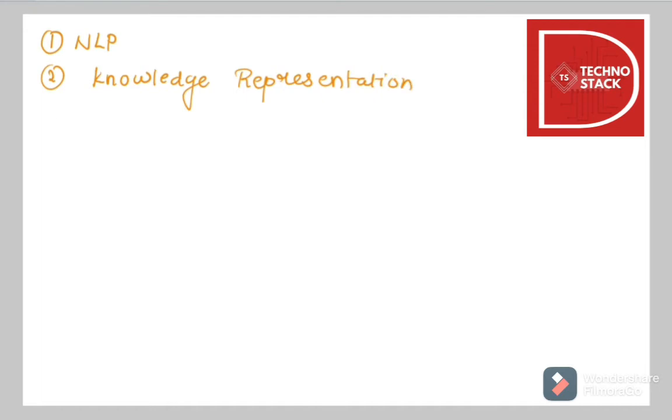The computer should also have the following properties. First is natural language processing, to enable communication successfully in English, and second is knowledge representation, to store what it knows and what it hears.